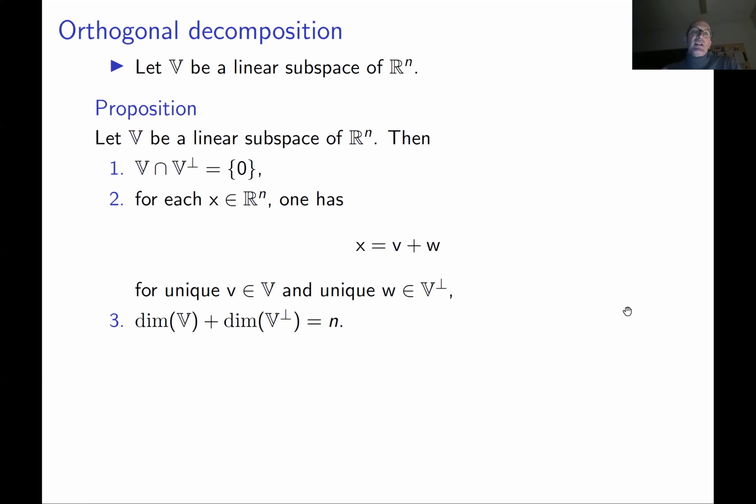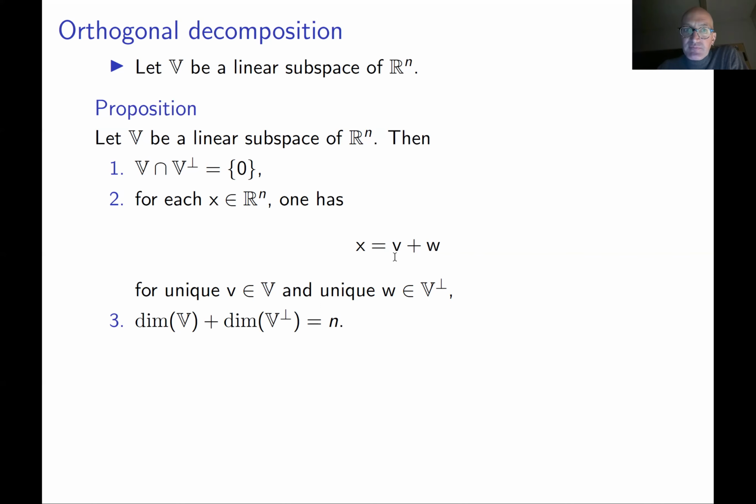First of all, V and the orthogonal complement of V intersect only in the zero vector. There are no other vectors in this intersection. Second, every vector in the whole space Rn can be decomposed as a sum of a vector from V and a vector from the orthogonal complement of V in a unique way.